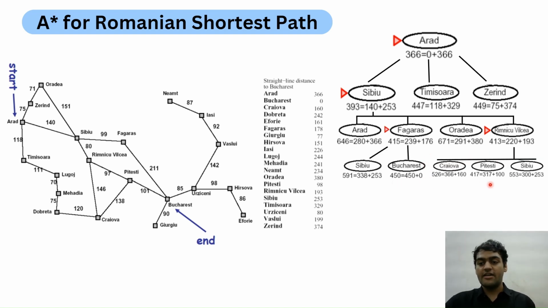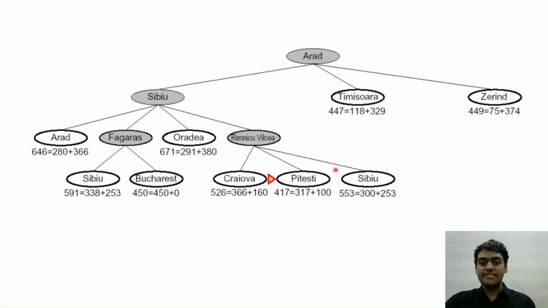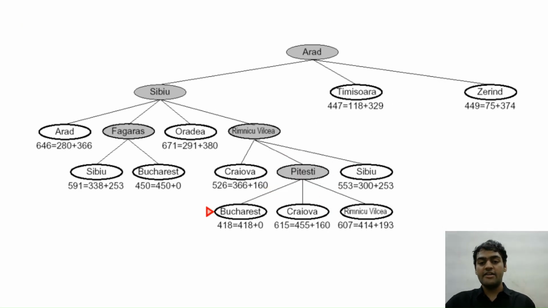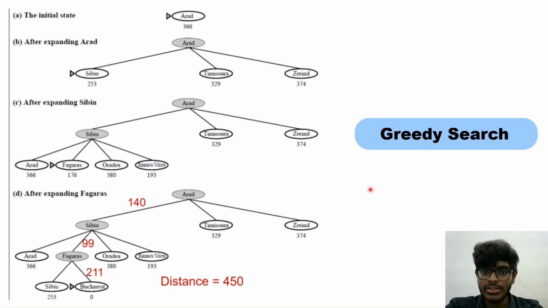As we can see, Pitesti has the least value of 417, and we finally reached Bucharest, which is the desired destination. So that is how we found the shortest distance between Arad and Bucharest being 418 in the A-star search algorithm, considering both the actual cost and heuristic cost.